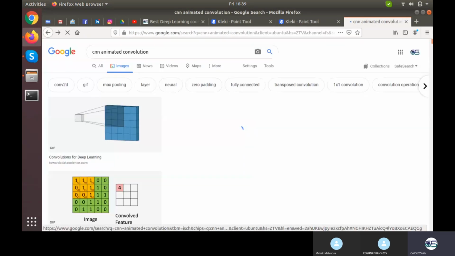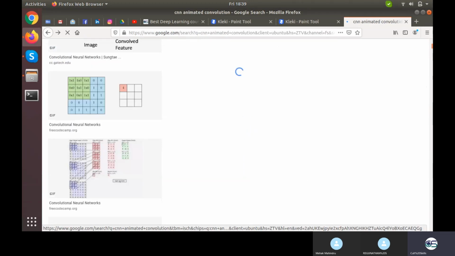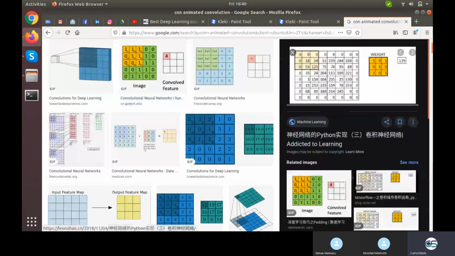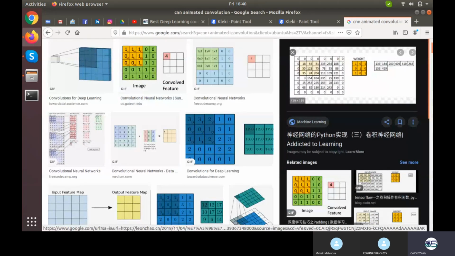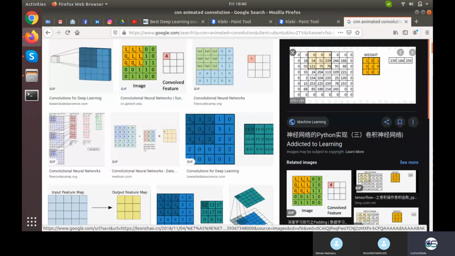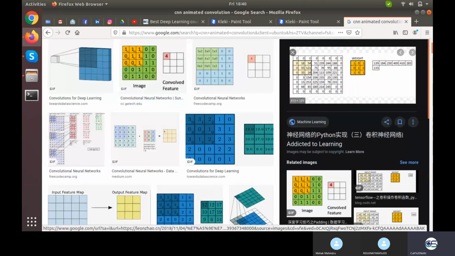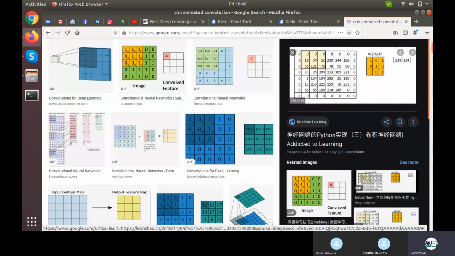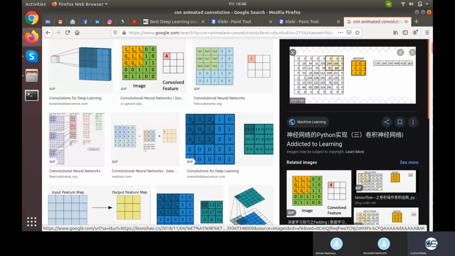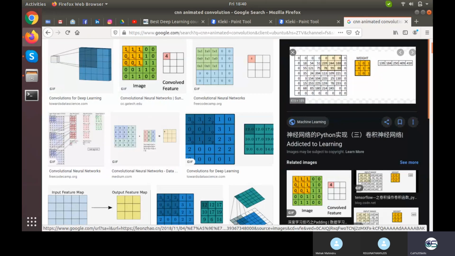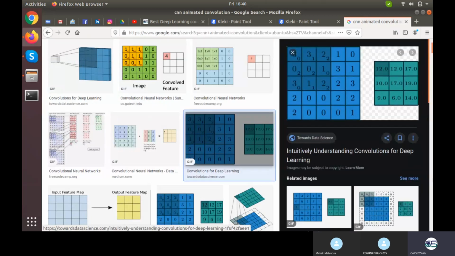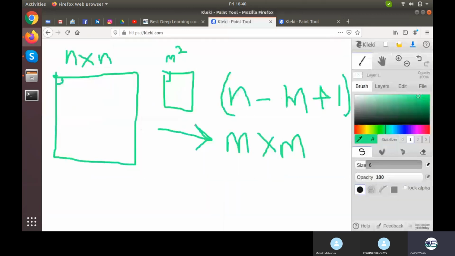Similarly, if I can show you some other convolution GIF, if it is available. I guess this would be a GIF. Yeah. So it's doing nothing but a kind of matrix multiplication between the weight and the image, and it keeps giving results ahead and ahead. The filter keeps on moving over the image, and at the last it gives us the result of multiplication of kernel and the image. Fine. So this is how the convolution is executed.